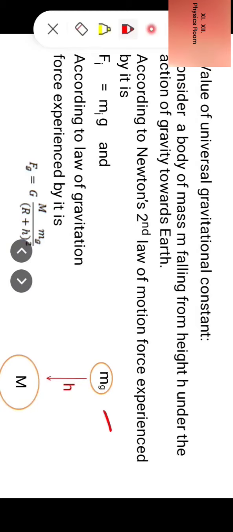According to Newton's second law of motion, force experienced by it is F inertial equal to mi into g. And according to law of gravitation, force experienced by it is Fg equal to G capital M mg divided by r plus h whole square.